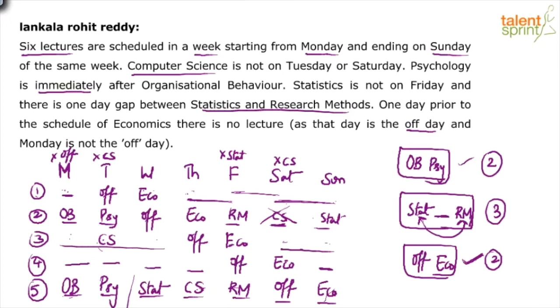So this completes the arrangement and the final output would look like this. Right? So from Monday to Sunday, the sequence is organizational behavior, psychology, statistics, computer science, research methods. Then there is an off day, and lastly we have economics.